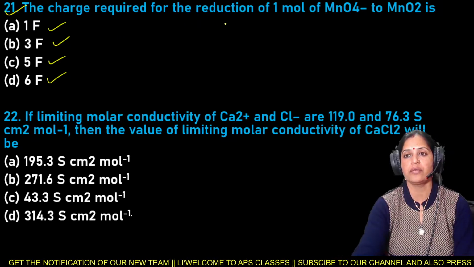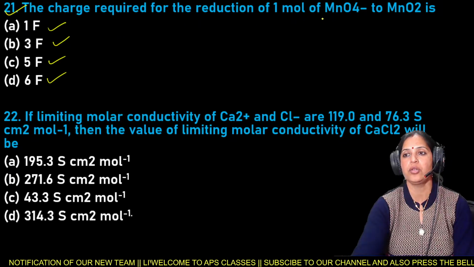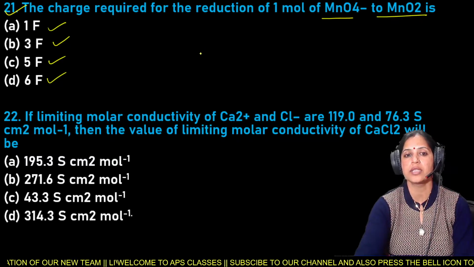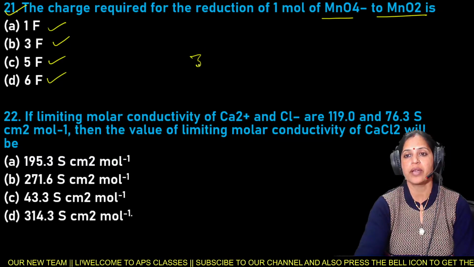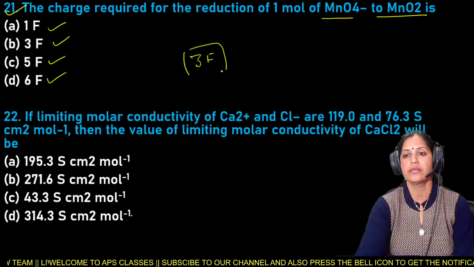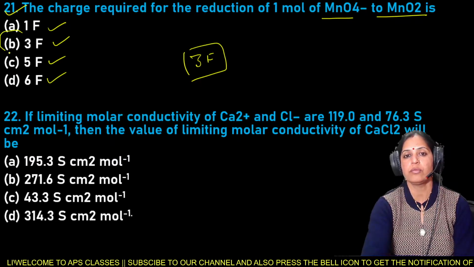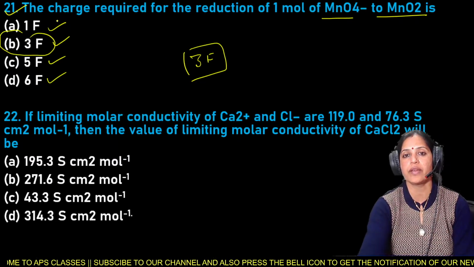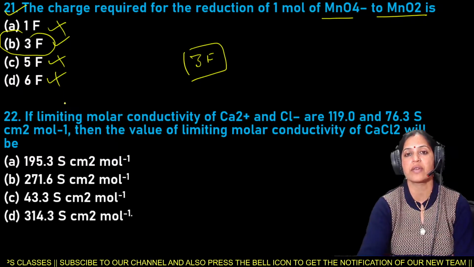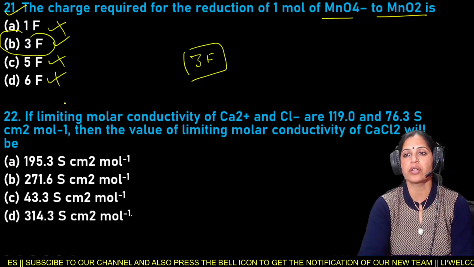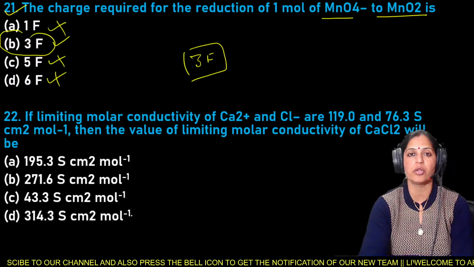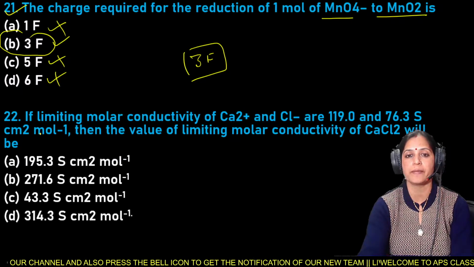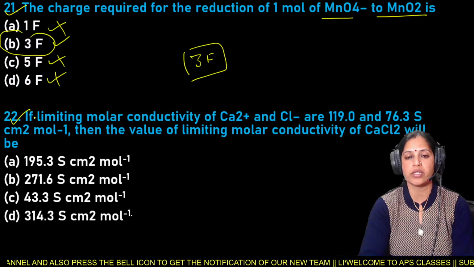So the charge required for the reduction of 1 mole of MnO4 to MnO2 is 3 Faraday. So here option B is the right answer. Not 1 Faraday, not 5 Faraday, not 6 Faraday. But the charge required for the reduction of 1 mole of MnO4 to MnO2 is 3 Faraday. Next is question number 22.